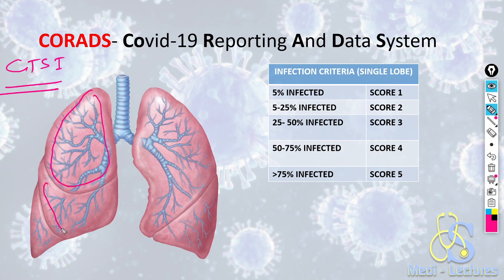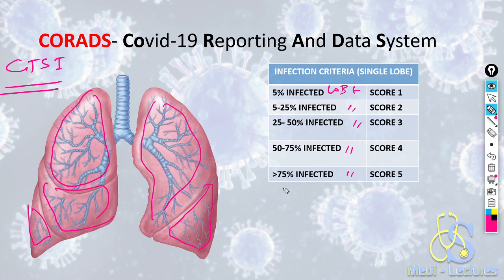The right lung has 3 lobes and the left lung has 2 lobes. All 5 lobes are given a score between 1 to 5 individually. What are these scores? Score 1 is less than 5% infected lobe. Score 2 is 5 to 25% infected lobe. Score 3 is 25 to 50% infected lobe. Score 4 is 50 to 75%, and if it is more than 75% it is score 5.